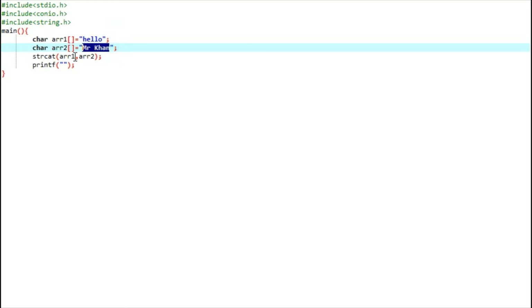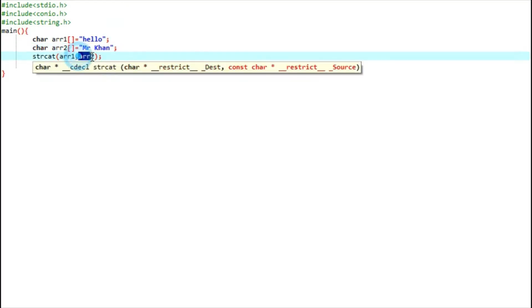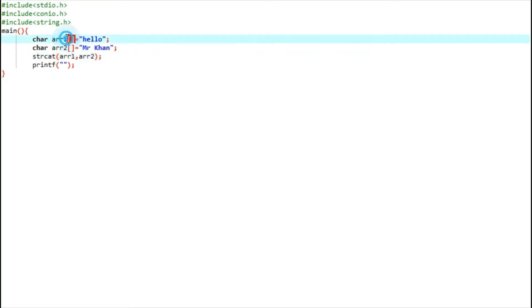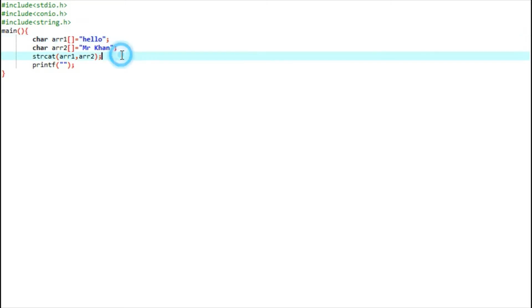So array 2 will be concatenated with array 1. So array 1 has now been changed. This is the same as array 1 equals array 1 plus array 2. Logically it looks like this.